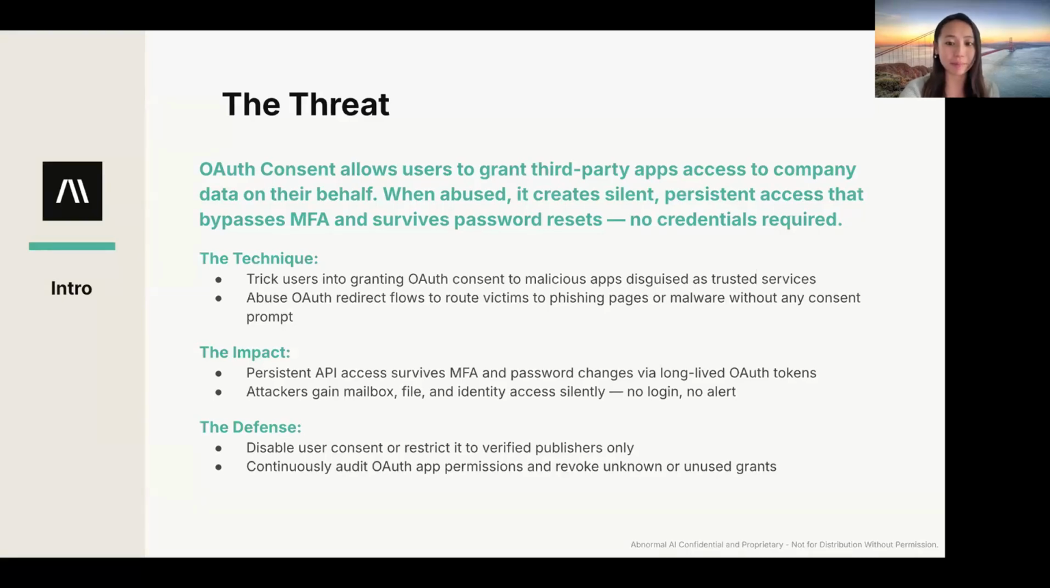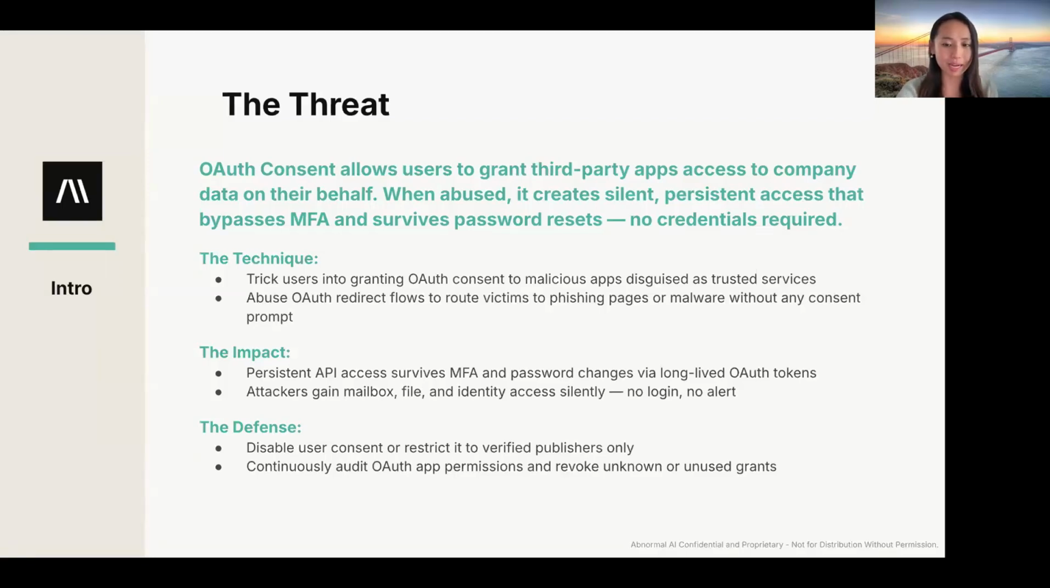So how does this actually happen? There's a couple of common techniques that we're seeing currently. First, attackers trick users into granting OAuth consent to malicious apps that are designed as trusted services, things like productivity tools or file sharing apps. Secondly, they can also abuse OAuth redirect flows to send users to phishing pages or malware without a clear consent prompt, making the experience feel really legitimate to the end user.